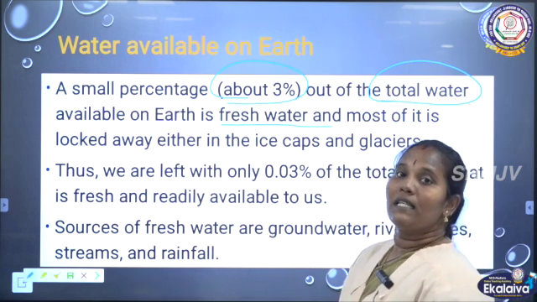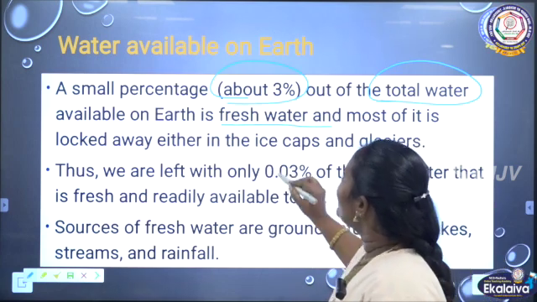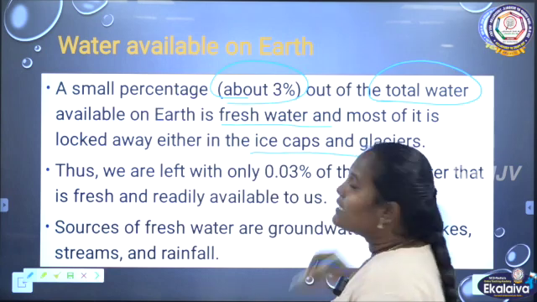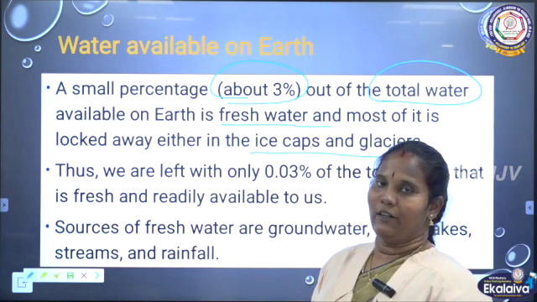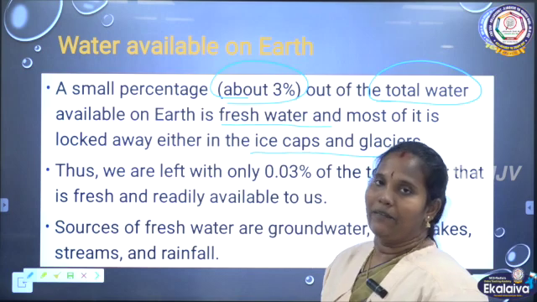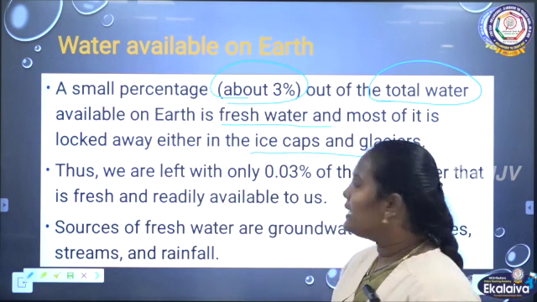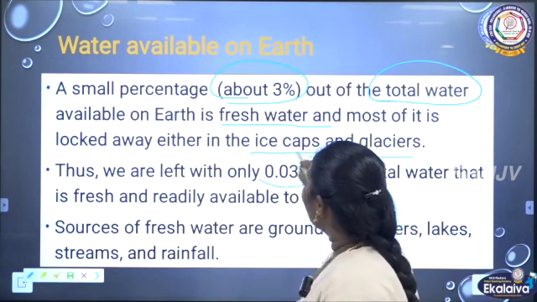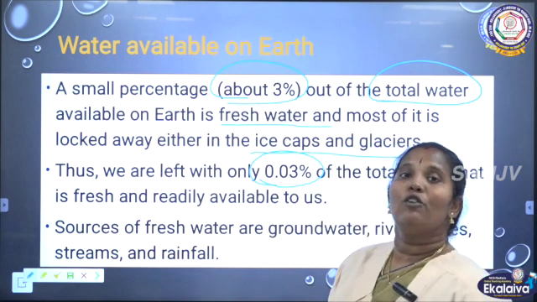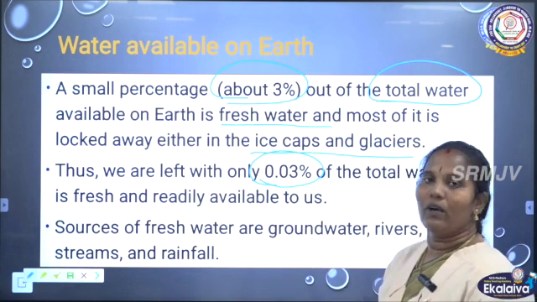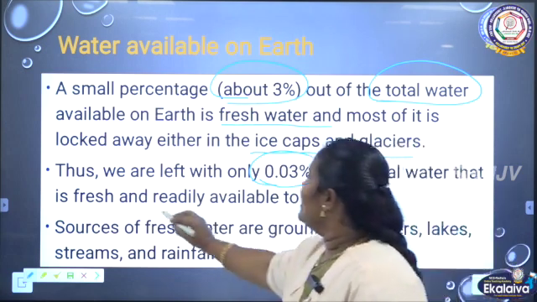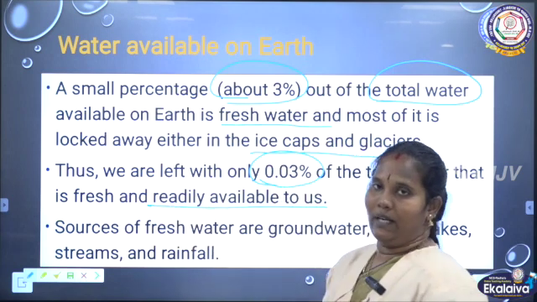Even this 3% of fresh water is also locked in the ice caps or glaciers like that. So we can leave that. Only 0.03% of water is readily available water.